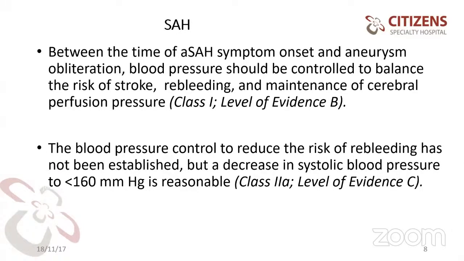Between the time of SAH symptom onset and aneurysmal obliteration, blood pressure should be controlled to balance the risk of stroke, rebleeding, and maintenance of cerebral perfusion pressure. This is class 1 evidence. Blood pressure control to reduce the risk of rebleeding is not established, but a decrease in systolic blood pressure to less than 160 is reasonable. Next slide, please.